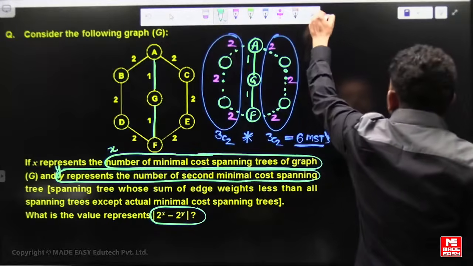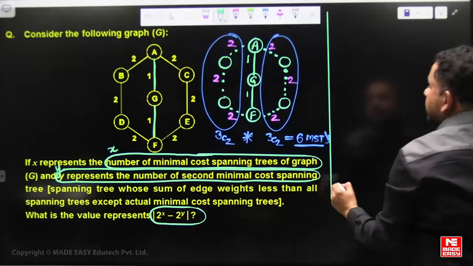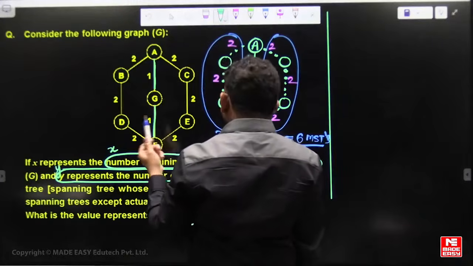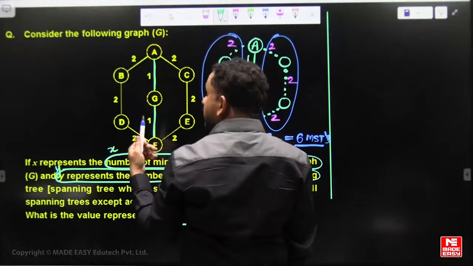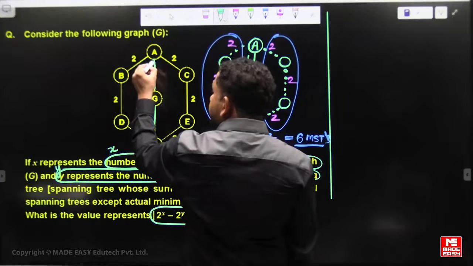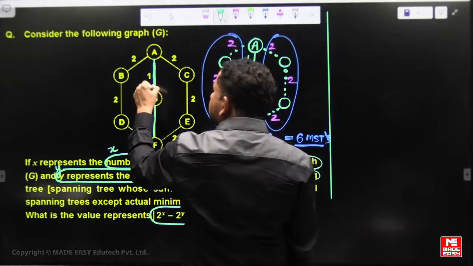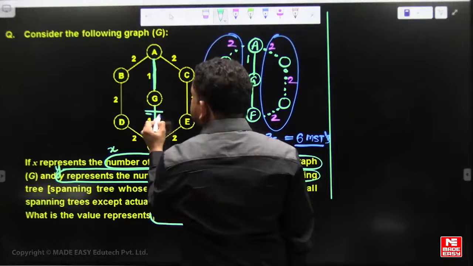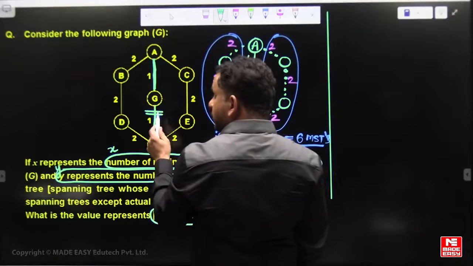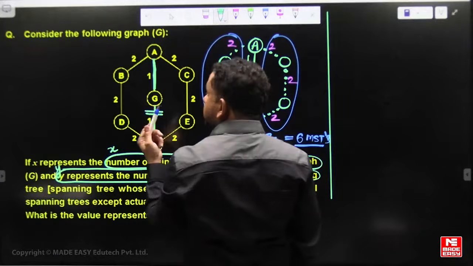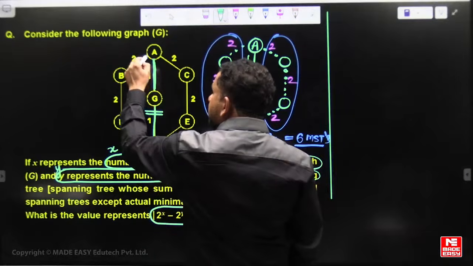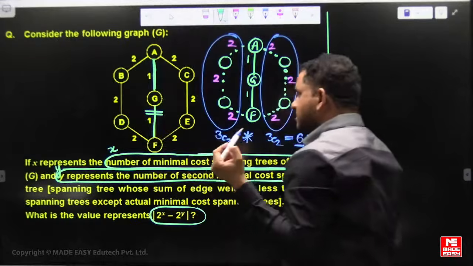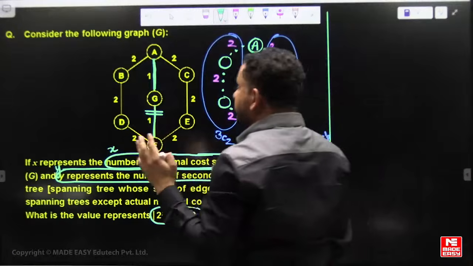Now second minimal cost spanning trees. Second minimal cost spanning tree means the second highest, whose edge weight is more than the MST. If this edge is included, you should exclude this edge, because if you also include this edge, that becomes an MST. If you exclude this edge, then 1, 2, 3, 4, 5, 6 edges. Out of 6 edges, you have to choose 5 edges.